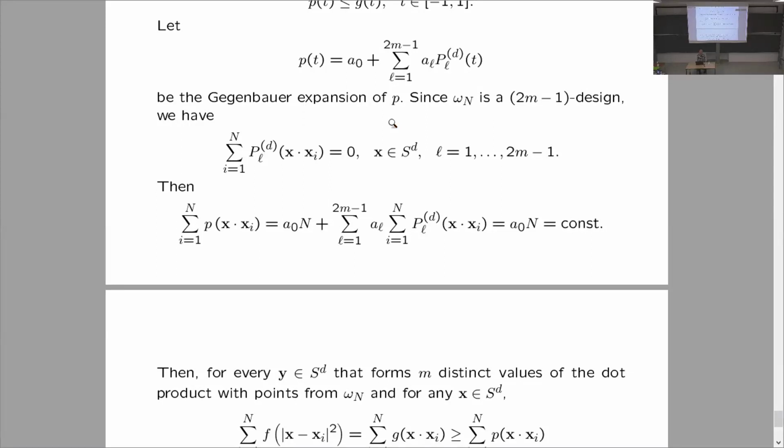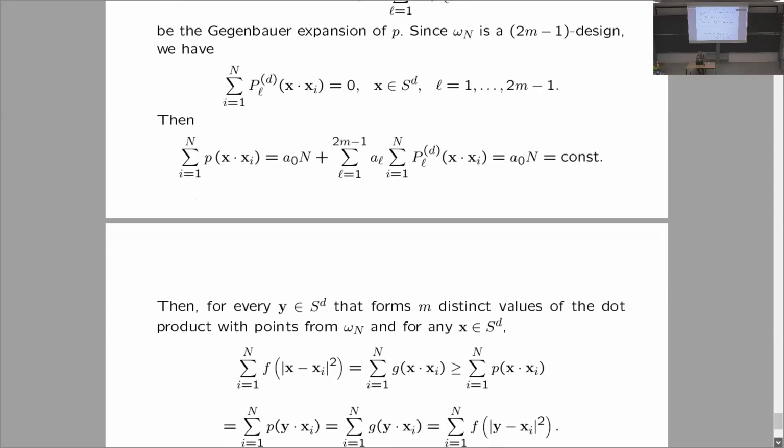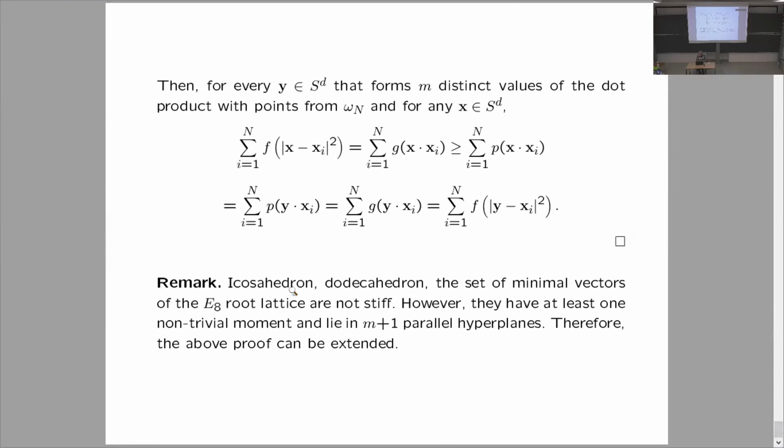And the idea is used from the paper by Kohn and Kumar. They use this idea for the 600 cell, and also Boyvalenkov, Dragnev, Hardin, Saff, and Stoyanova used this idea extensively in their works. So you can use this way of extending the proof, still showing that the icosahedron finds the minimum of the potential, and some other configurations. This proof can be modified, extended to include some configurations which are not stable. Okay, so I'm finished.